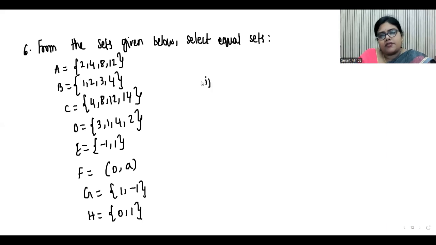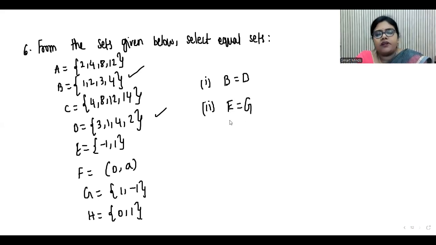So there is a first similarity, that is B and D. B is 1, 2, 3, 4 and D is 3, 1, 4, 2. After all, the elements are the same. And there is the second equality, that is E and G. Order is different, but the elements are the same. There are no other two sets which are equal. So only these two sets are equal. B and D are equal, E and G are equal. Got it?